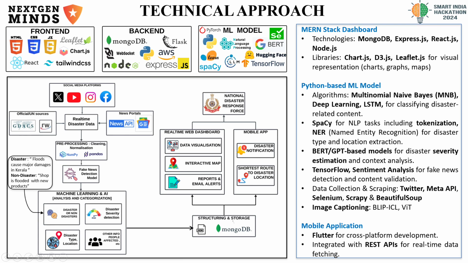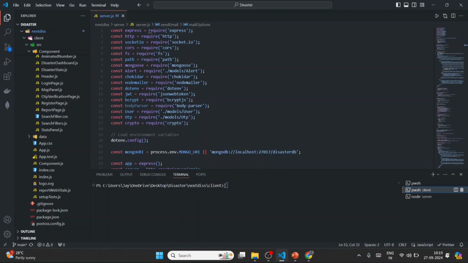The system further utilizes machine learning models like classification algorithms and contextual embedding to filter, categorize, and analyze this information. The structured data is mapped and visualized on the dashboard, allowing response teams to easily identify high risk areas.